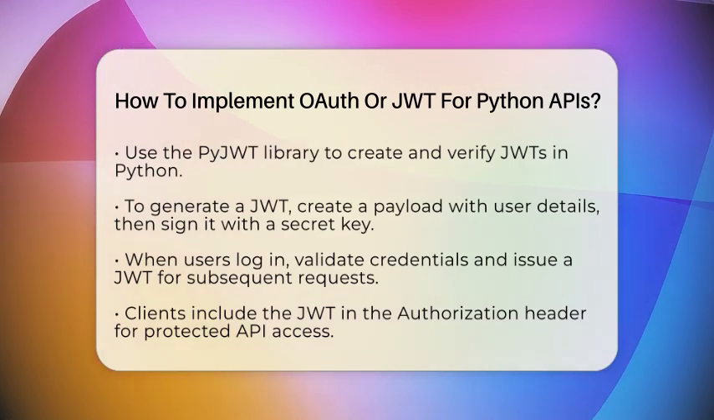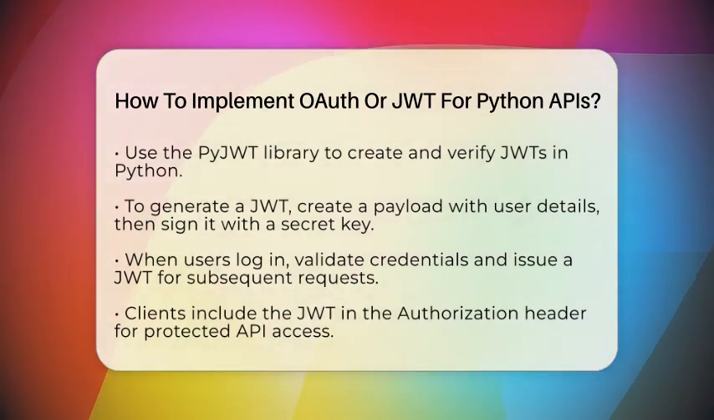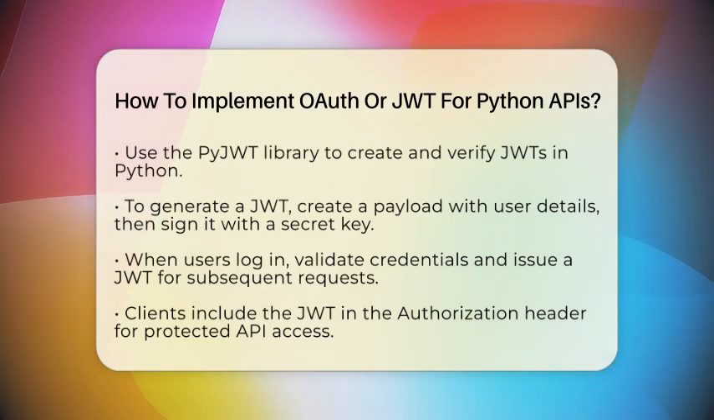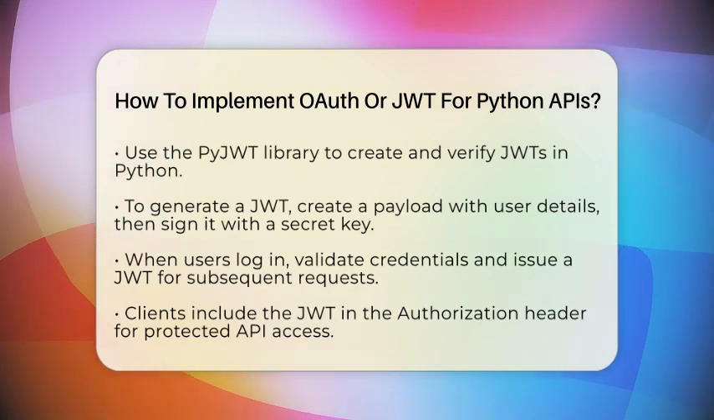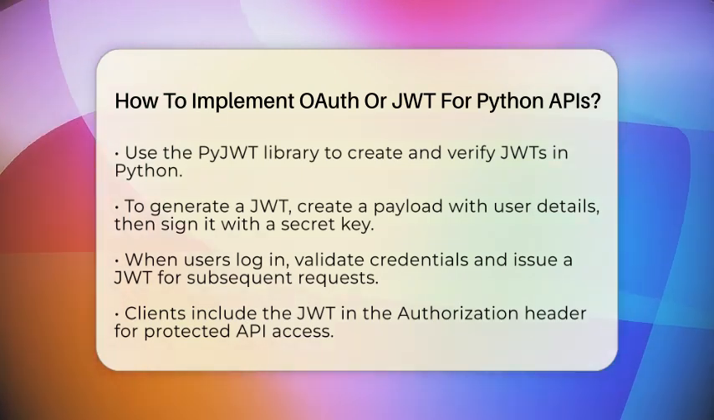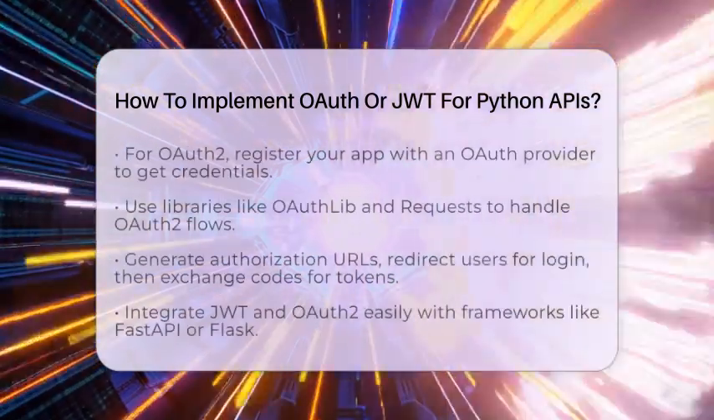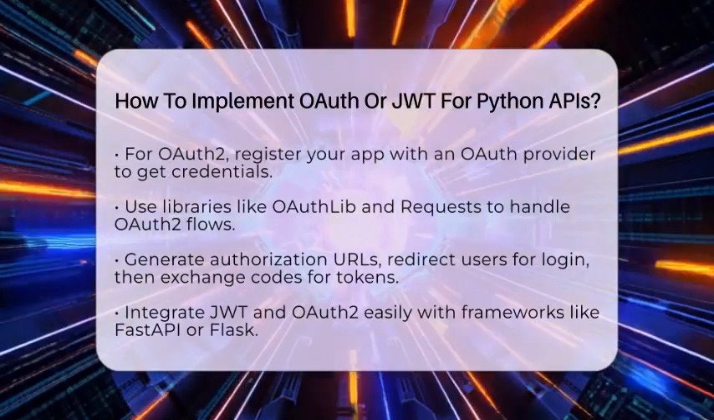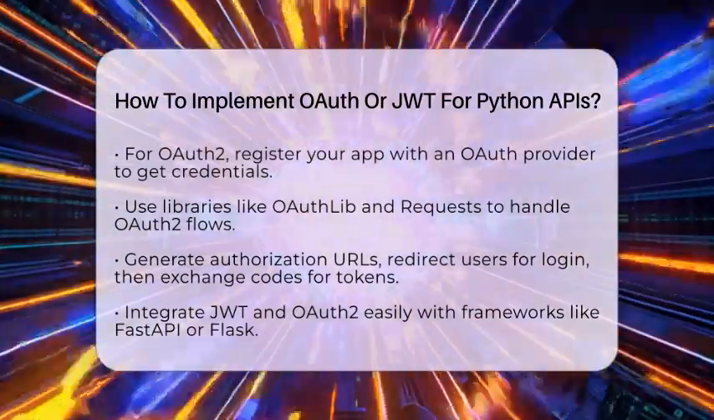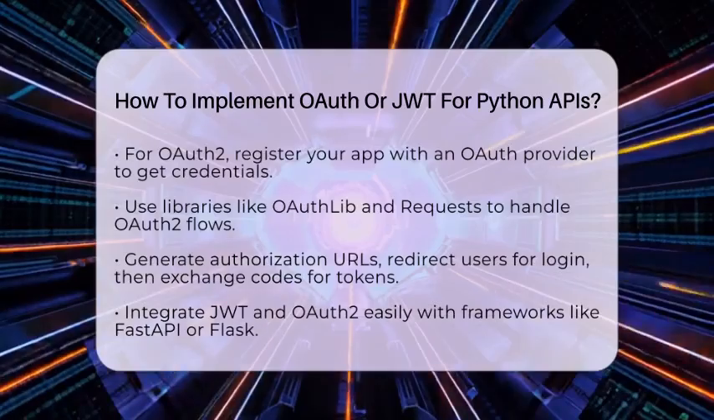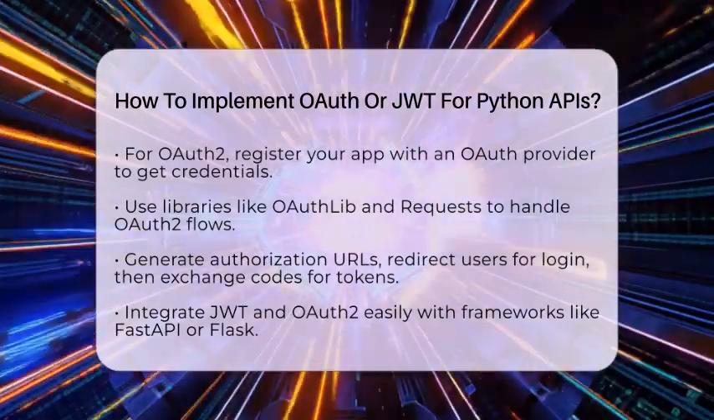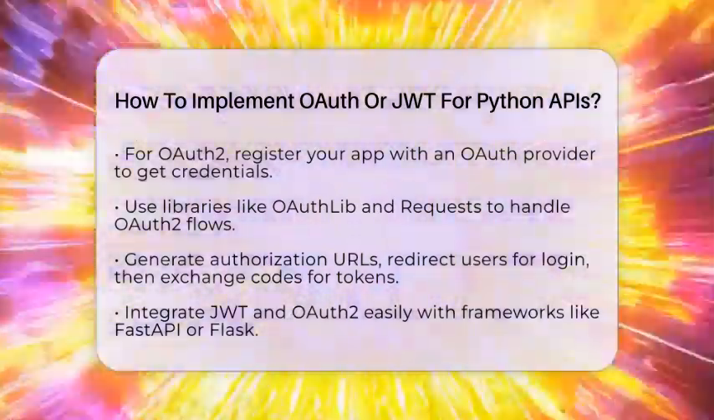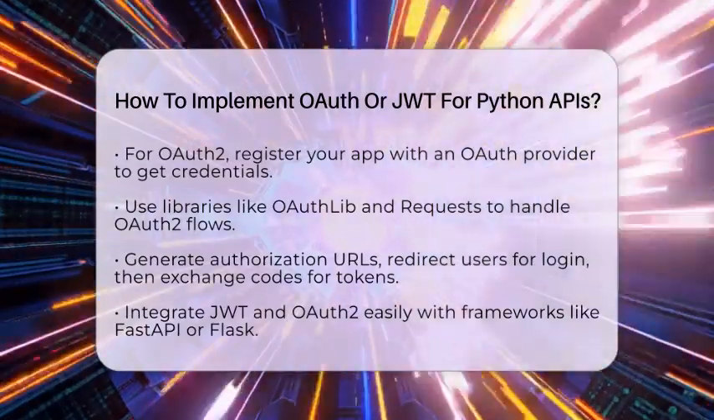For OAuth 2, you can use libraries like OAuthLib and requests. First, register your app with an OAuth 2 provider to get a client ID and secret. Use OAuthLib's web application client to generate an authorization URL. Redirect users to this URL for login and consent. After they approve, you receive an authorization code. Exchange this code for an access token by making a request to the provider's token endpoint. Use the token to access protected resources.